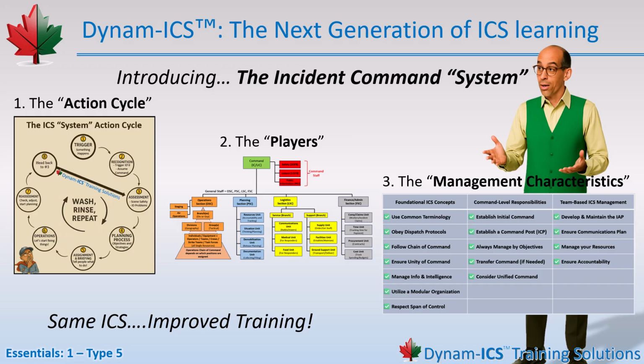And finally, the management characteristics. These are the rules of the road, the leadership principles that keep the system consistent, safe, and accountable. Things like using common terminology, following chain of command, maintaining span of control, managing by objectives, and ensuring good communication and accountability. They're the glue that holds the system together.